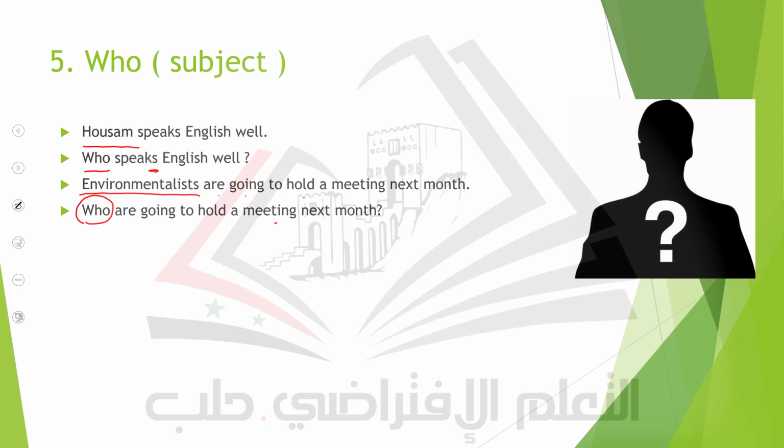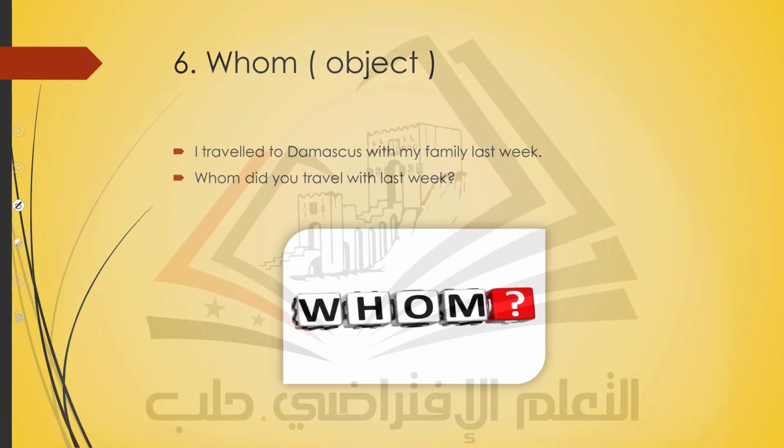It is very irregular. Let's move to the word whom. Whom we use when we are going to ask about objects. For example, look at this sentence. They say, I traveled to Damascus with my family last week. If the words my family are underlined, how can I ask?